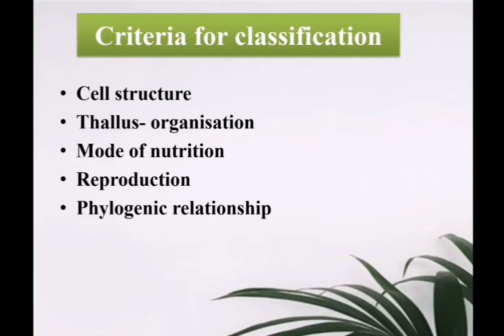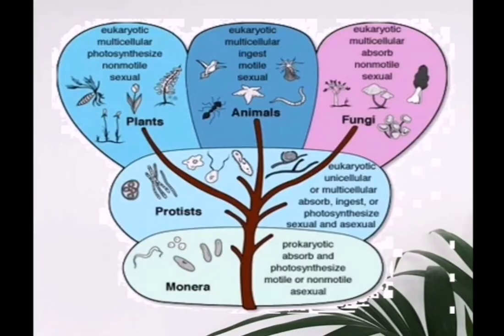Phylogenetic relationship, that is the relationship with the ancestors or the evolutionary history of an organism, is known as phylogenetic relationship. So Whittaker used these five criteria, that is cell structure, thallus organization, mode of nutrition, reproduction and phylogenetic relationship, to classify the organisms into five kingdoms.